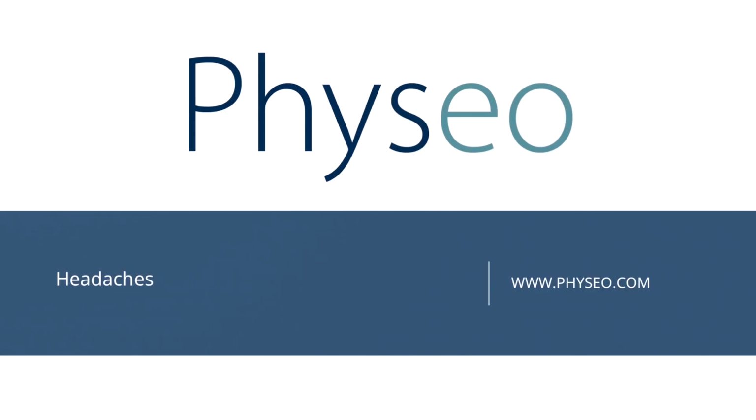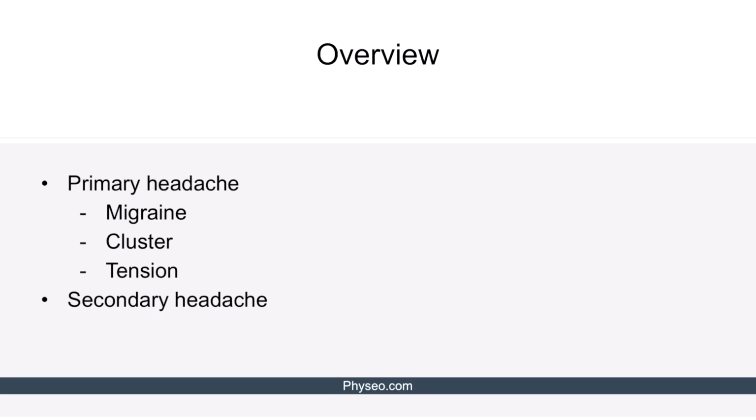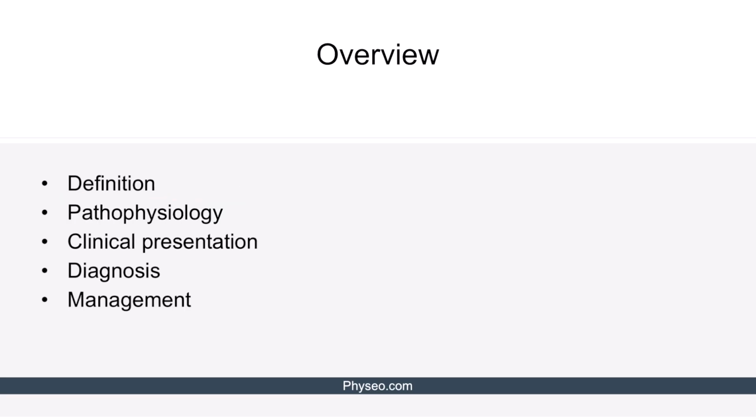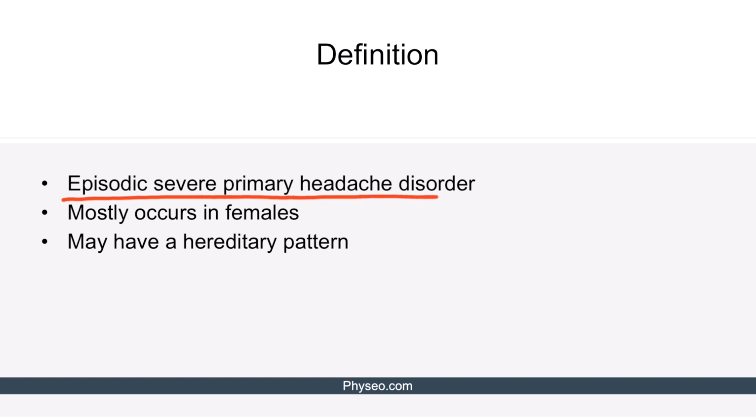Let's begin. Here are the topics we're going to discuss in our lecture. Let's start with primary headaches, particularly migraine. We'll cover migraine by going through its definition, pathophysiology, clinical presentation, diagnosis, and management. Migraine is an episodic severe primary headache disorder that often affects females. It may have a hereditary pattern.